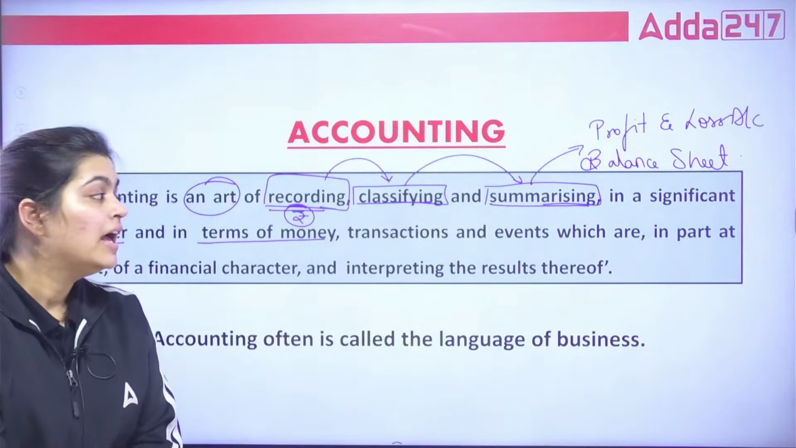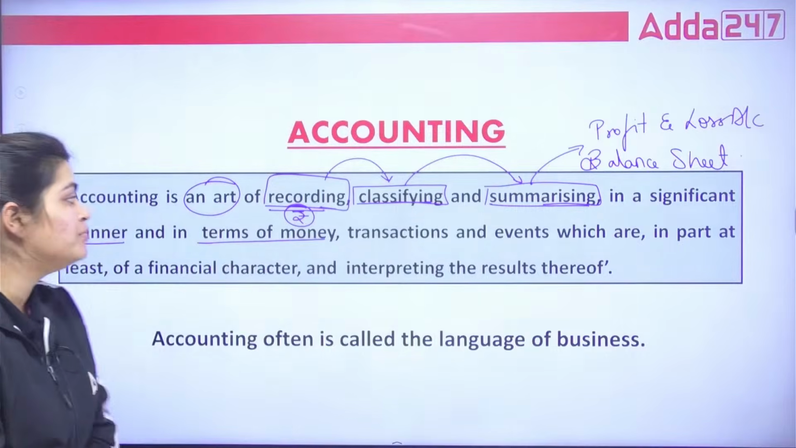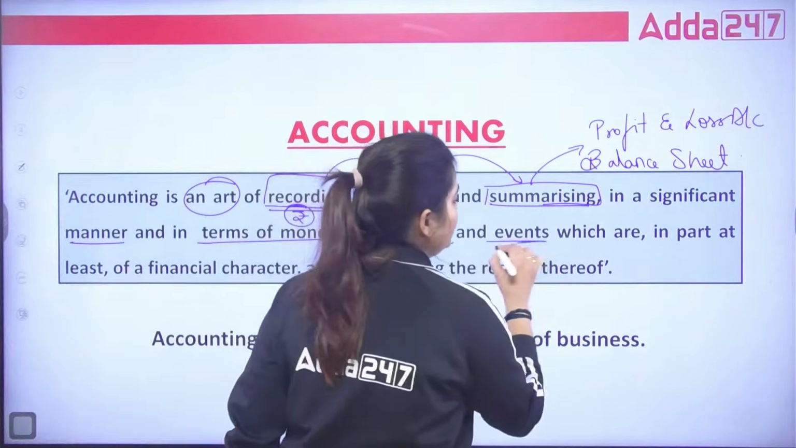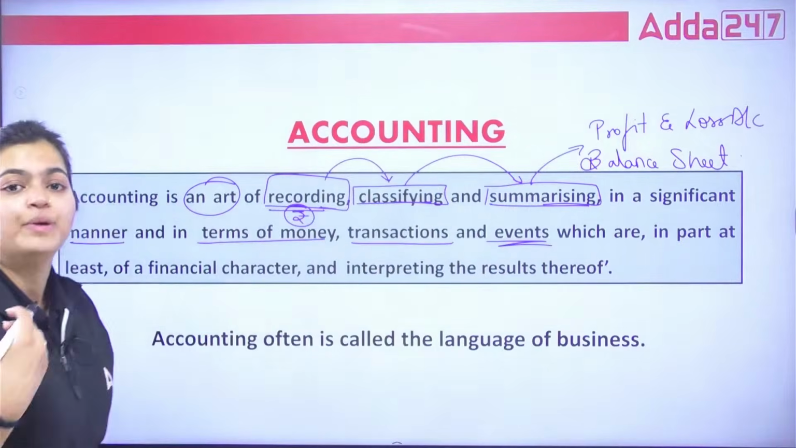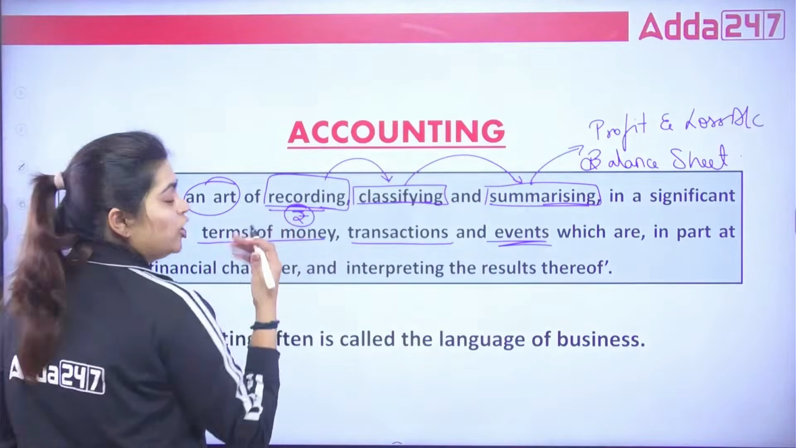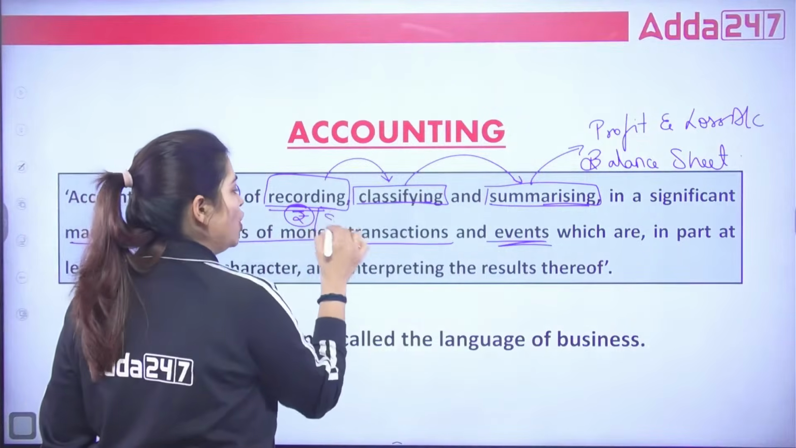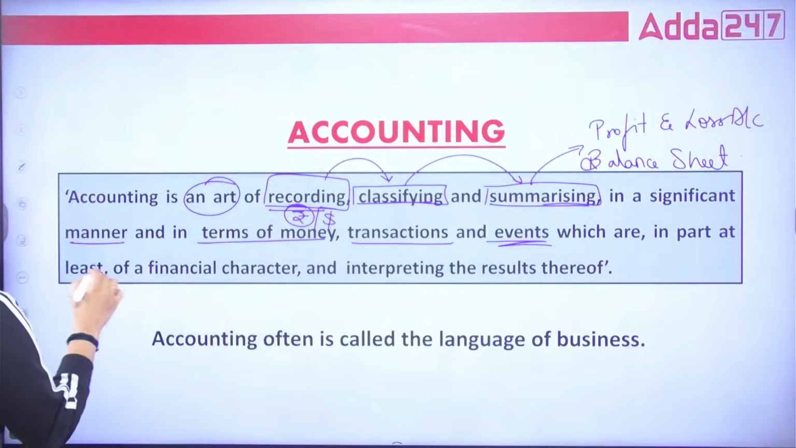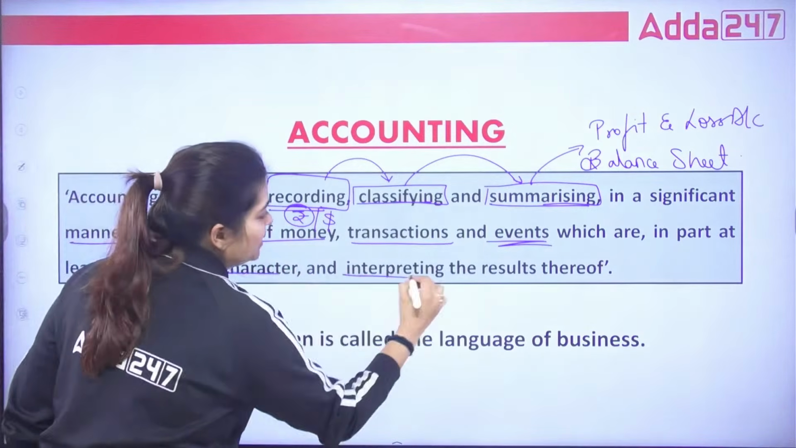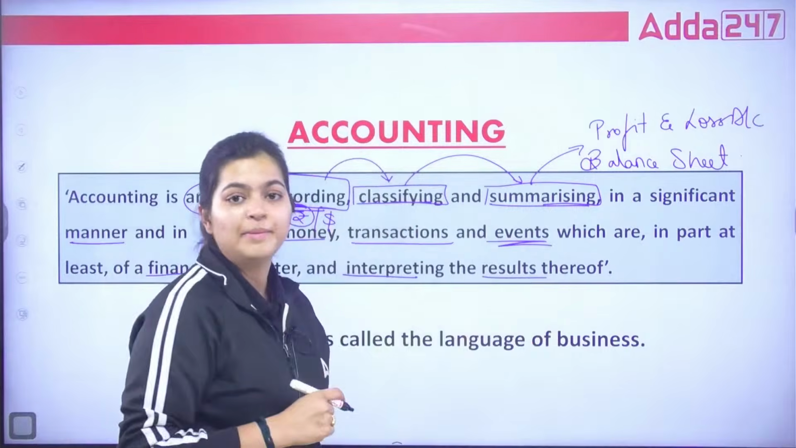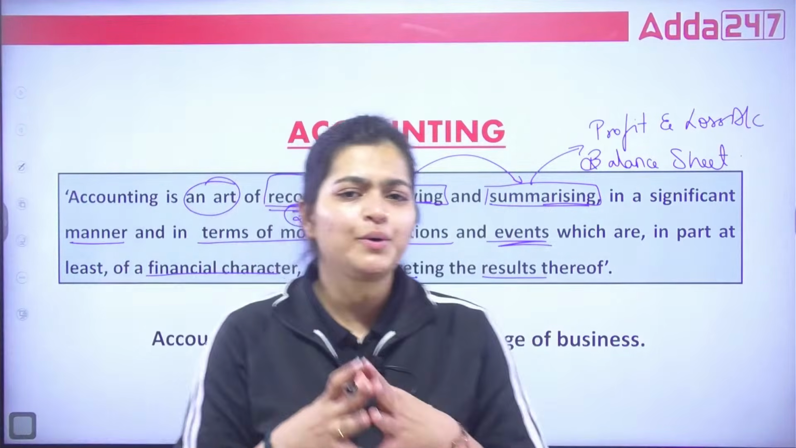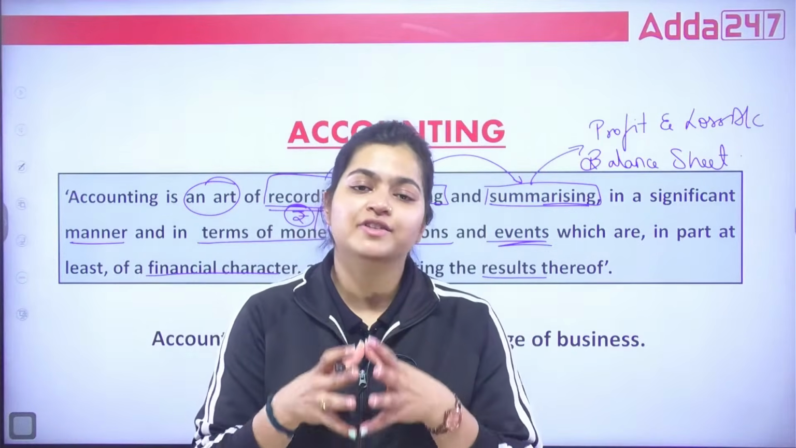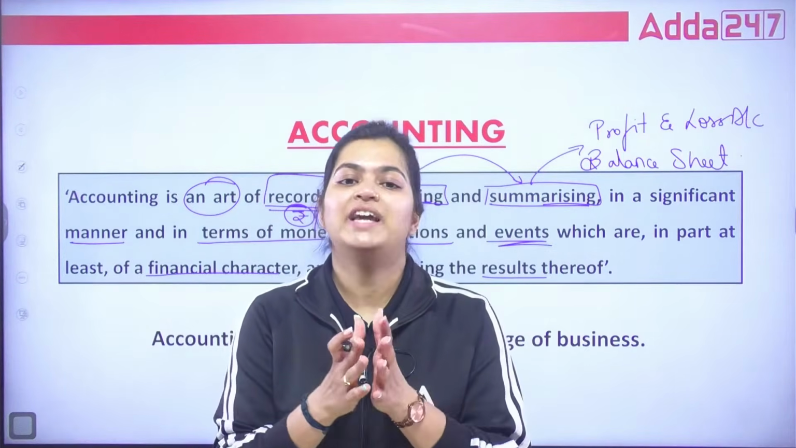And under these accounts, you will show all your monetary transactions, all your transactions, events which you can reflect in terms of money. Money doesn't mean only Indian rupees. Okay? It can be dollars also, any foreign currency also. Then, in part at least of financial character, and interpreting the results thereof. Because after this, you are aware whether you are earning profit or whether you are in a loss. That is the final result you are going to get with the help of accounting.